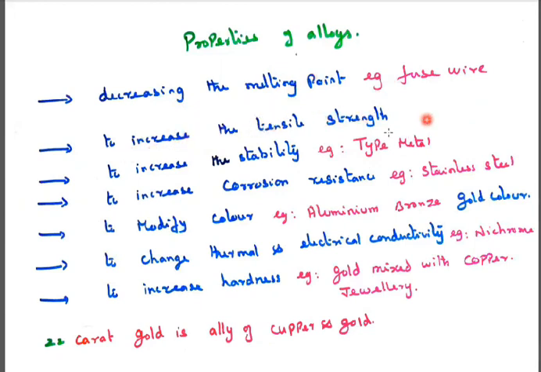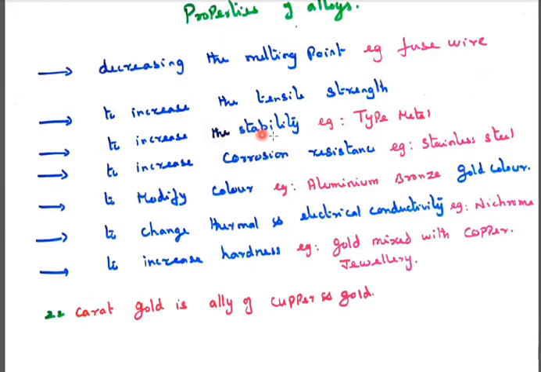Next, increased tensile strength, meaning more strength and increased stability. Increased corrosion resistance: stainless steel cannot be rusted very easily. And modified color: for example, aluminium and bronze produce a gold color. Nowadays we have a lot of duplicate jewels with a golden color. That is why they say all that glitters is not gold: it is a golden color, but it is not gold.